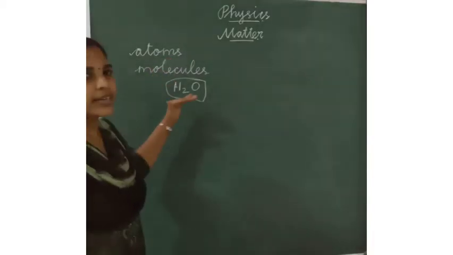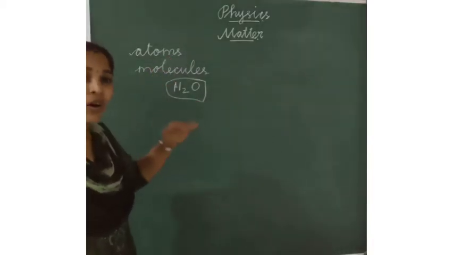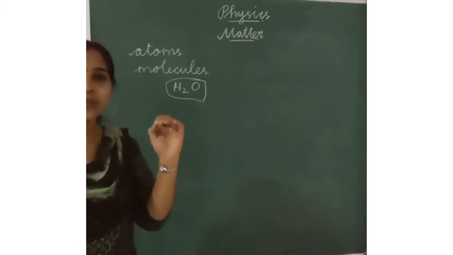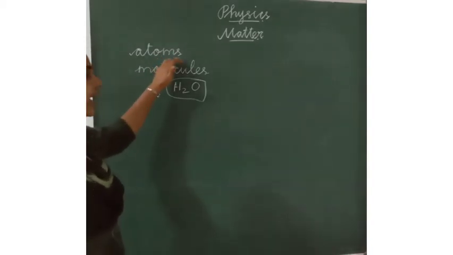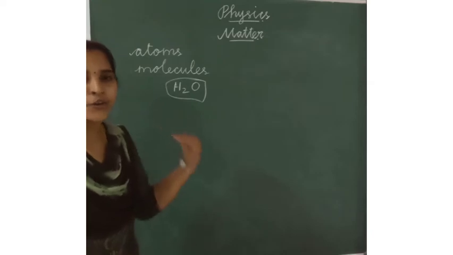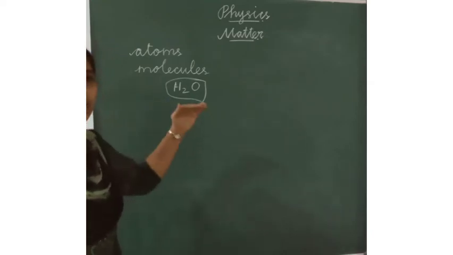An atom is a million times smaller than the human hair. Do you know what the thickness of human hair is? Listen, an atom is a million times smaller than the human hair. Okay, what is the range of an atom?